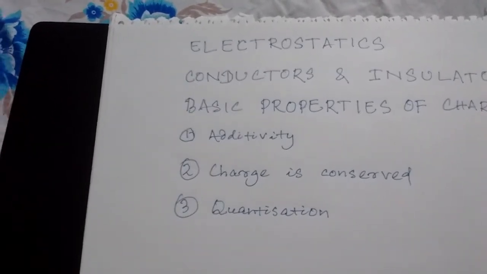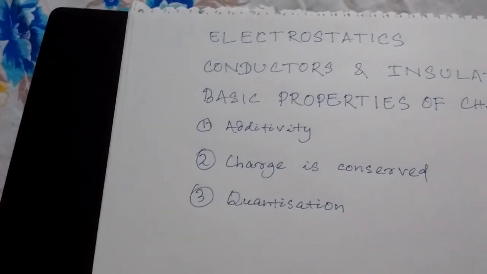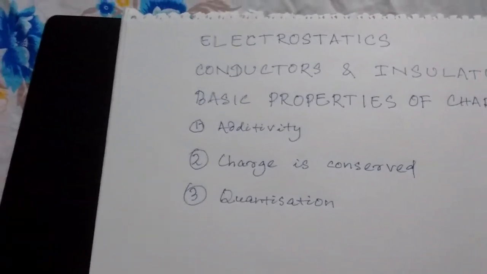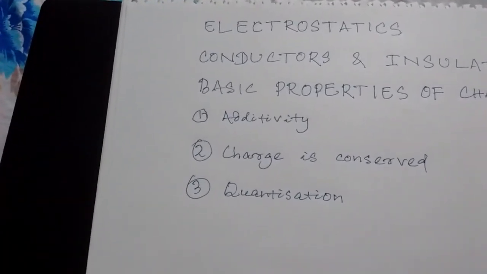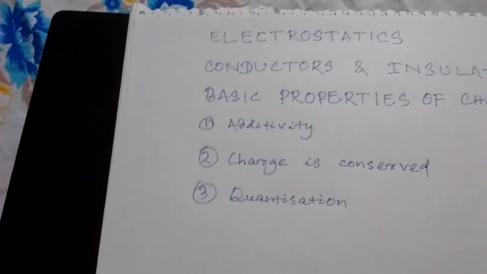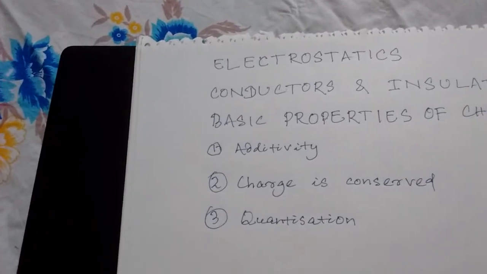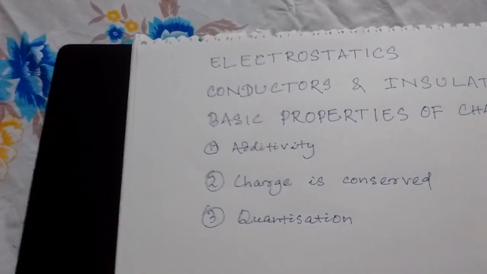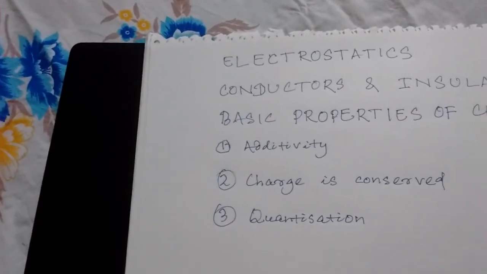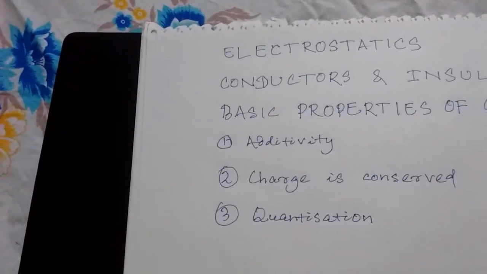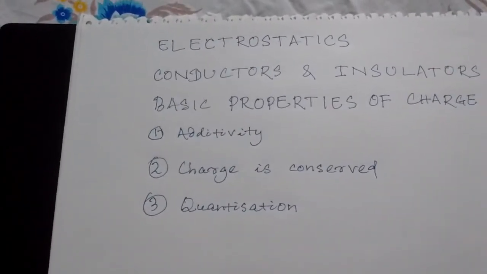Total becomes 3 negative charges. If you go through electrons, suppose there are 7 electrons and 4 protons, then net charge becomes 3 electronic charges. This is all about additivity of charges.